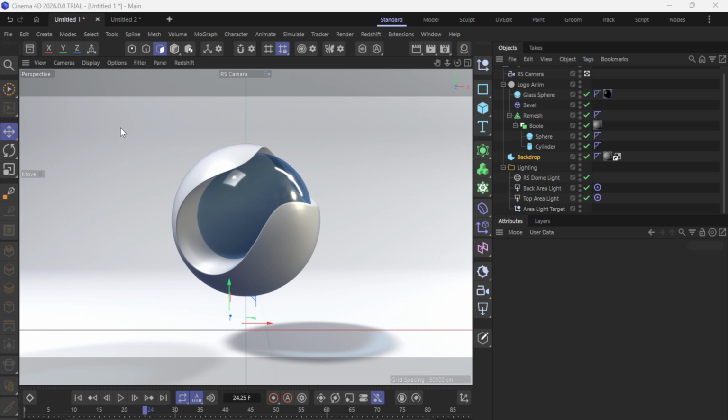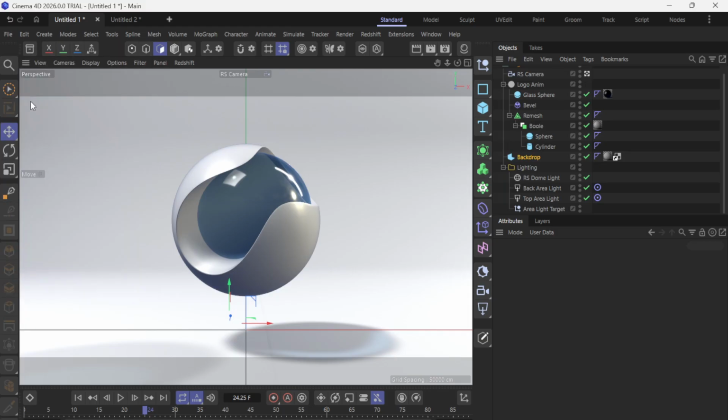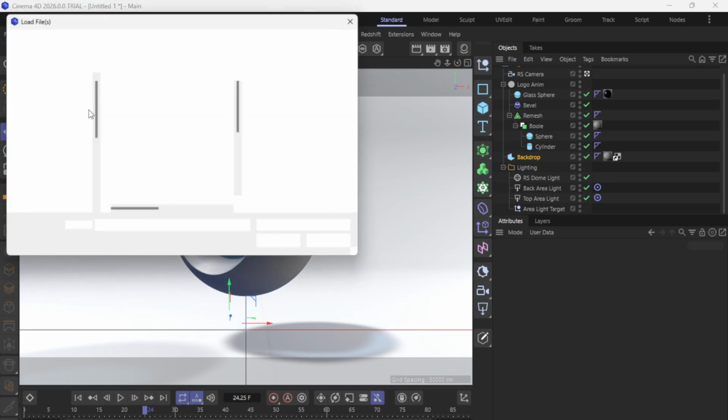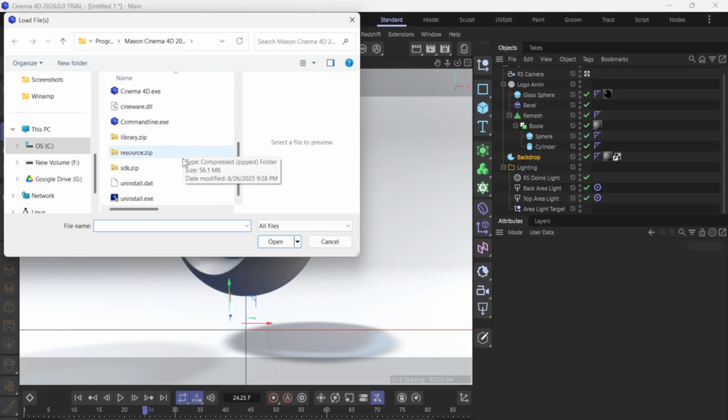Head to the File menu and choose Merge Objects. This is the option that lets you bring external assets into your current scene without replacing it. In the File browser, select your OBJ file and click Open. Cinema 4D will look in the same folder for a .mtl file with the same base name as your OBJ. If it's there, Cinema 4D will automatically read that MTL and create materials based on it.